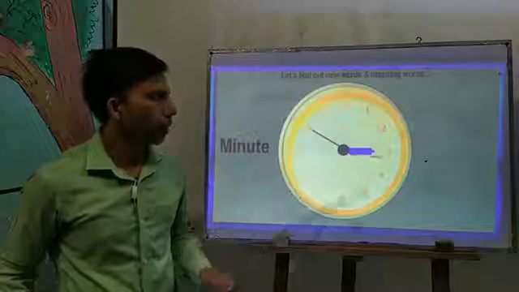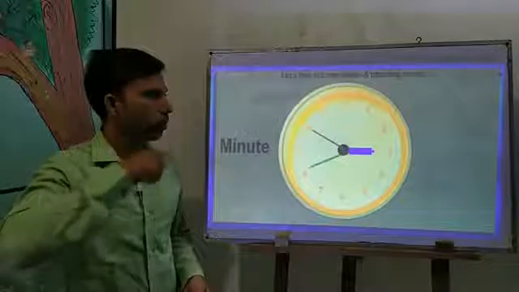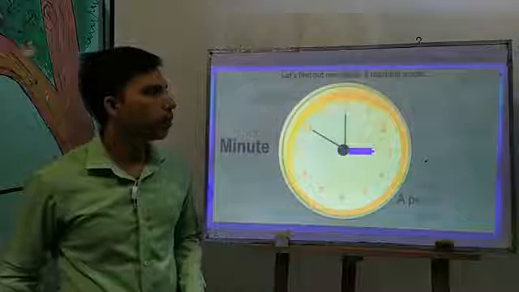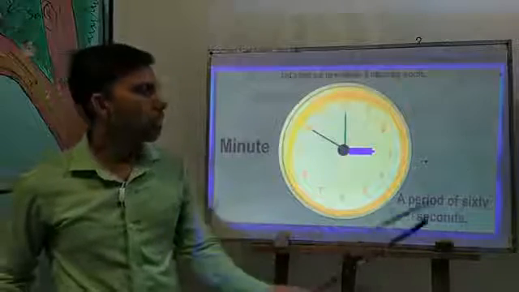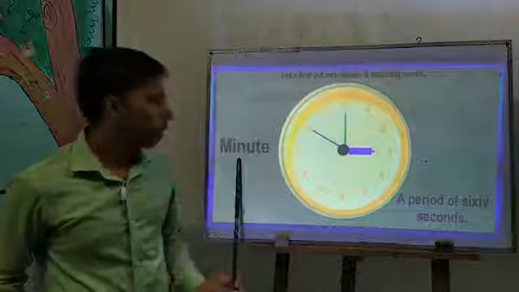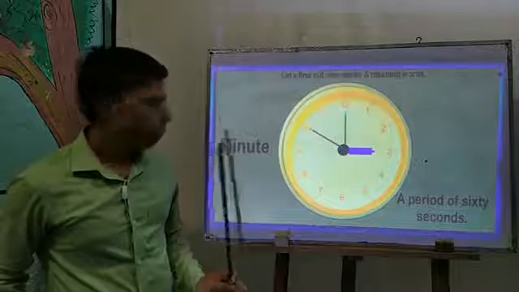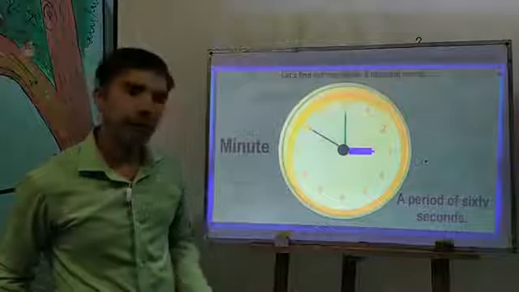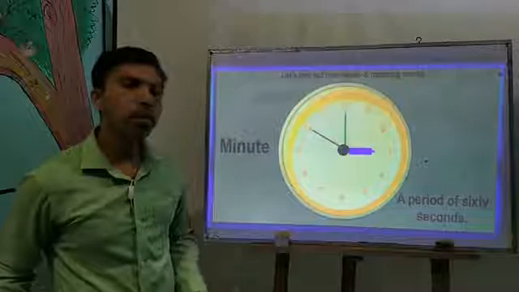Okay, look, minute. Minute is round or circle. Minute. Meaning word: a period of 60 seconds. New word, minute, and the meaning is a period of 60 seconds.